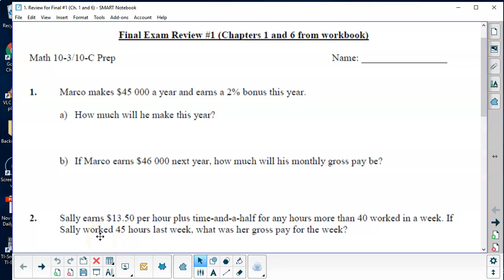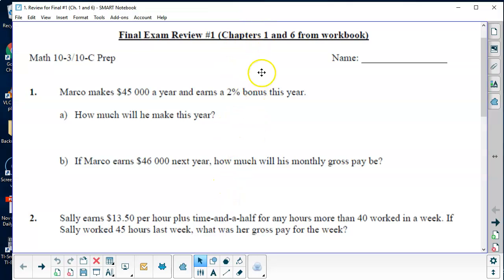All right, we're starting our final exam review. So today's lesson is to review chapters 1 and 6 from the workbook. The final exam will be two parts. The first part will be chapters 1, 2, 3, and 6. And the second part of the exam, on a different day, will be chapters 4, 5, 7, and 8.